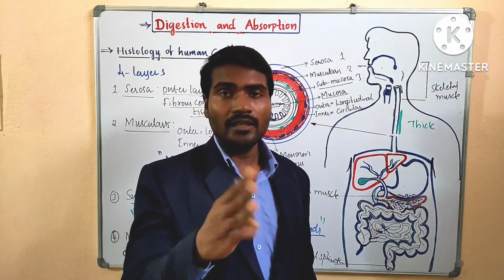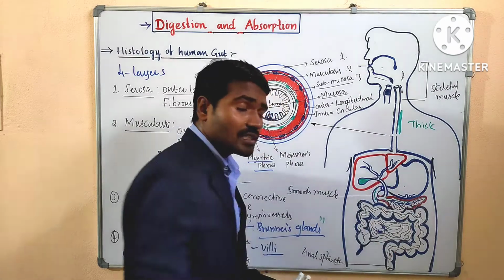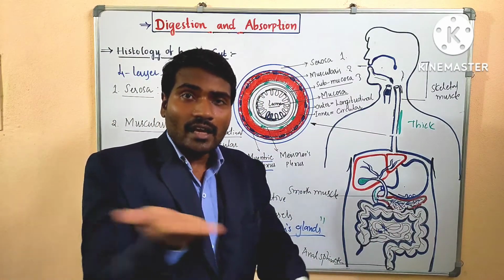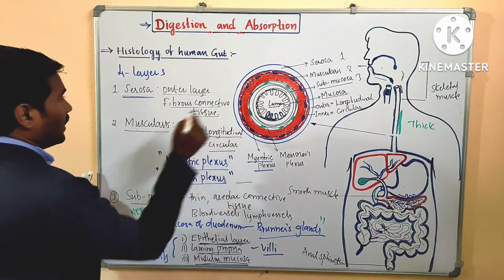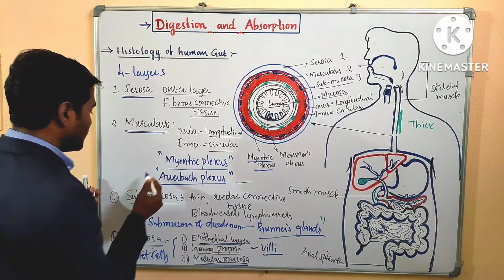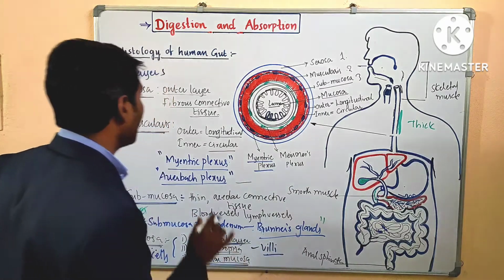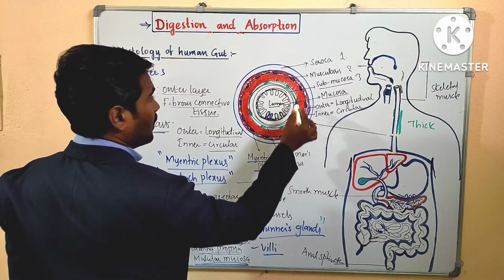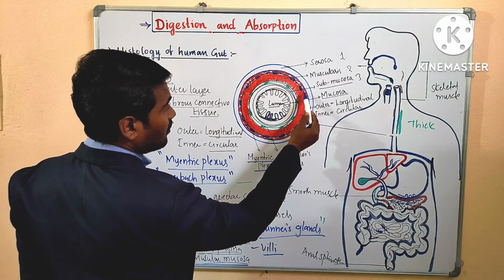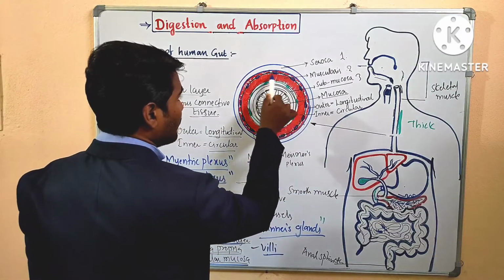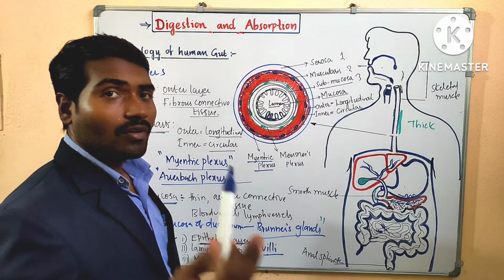There are four layers in the digestive tract. Whether it is in the esophagus, the stomach, the small intestine or the large intestine, if we take a horizontal section, there are four layers. The outer layer is called serosa, then muscularis, then the third layer submucosa, and the innermost layer is the mucosa. The muscularis is made up of circular muscles inside and longitudinal muscles outside, and there is a network of neurons present, called the myenteric plexus or plexus of Auerbach.